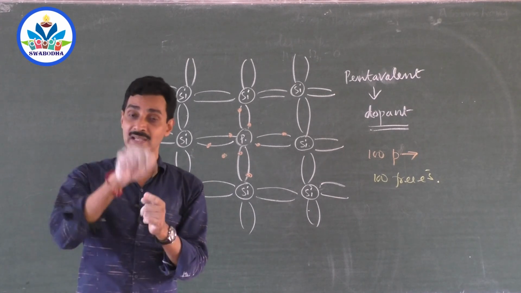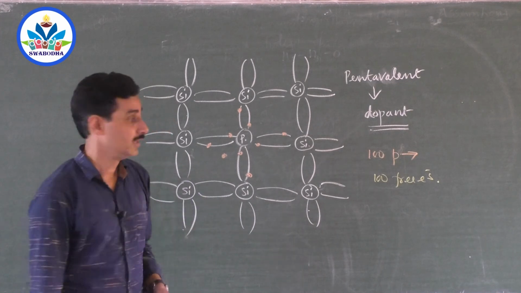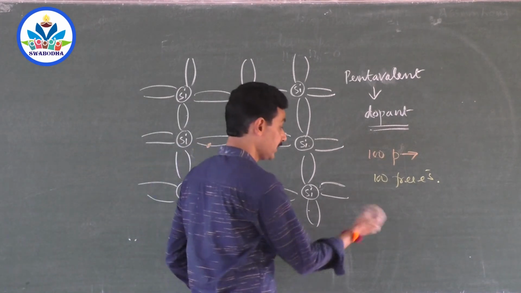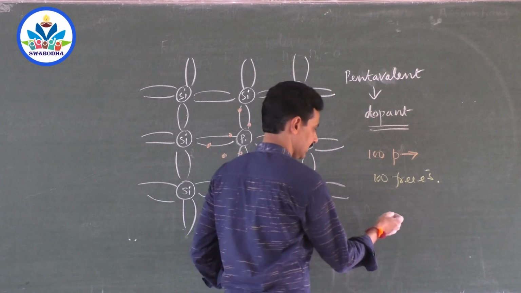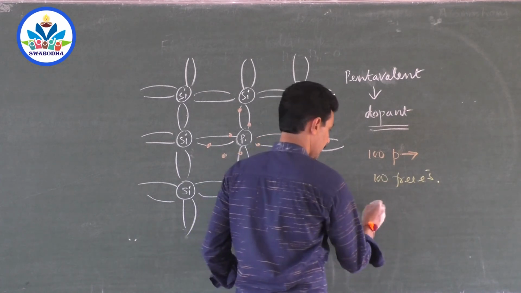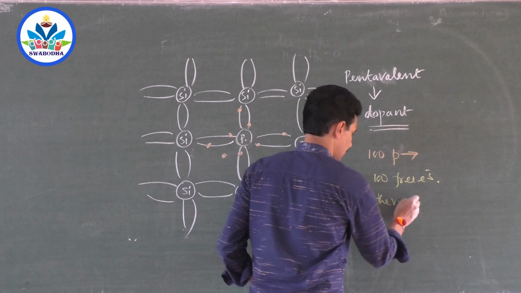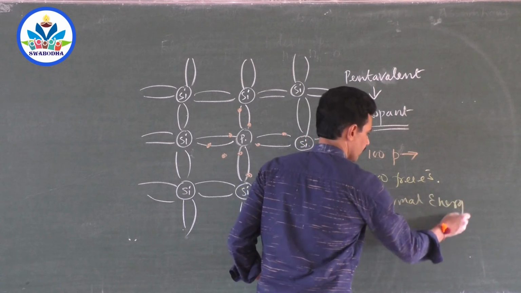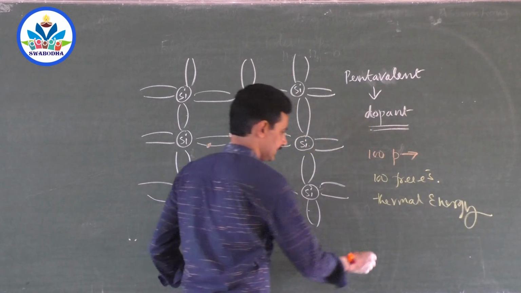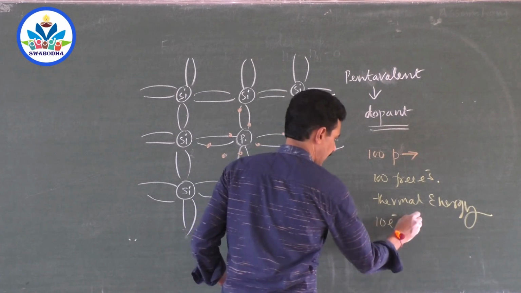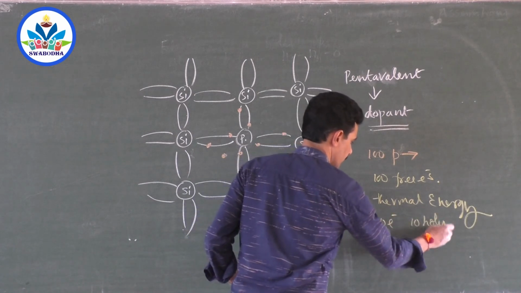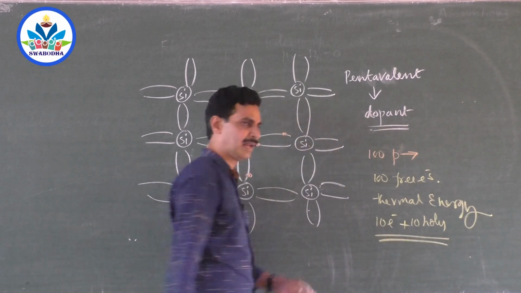Some electrons are needed to fill that vacancy. So because of thermal energy, there may be 10 electrons and 10 holes created.